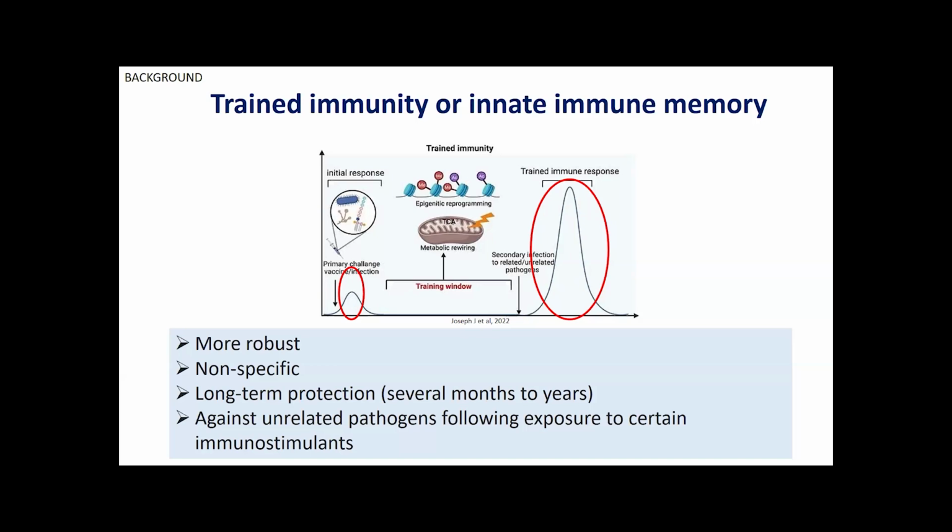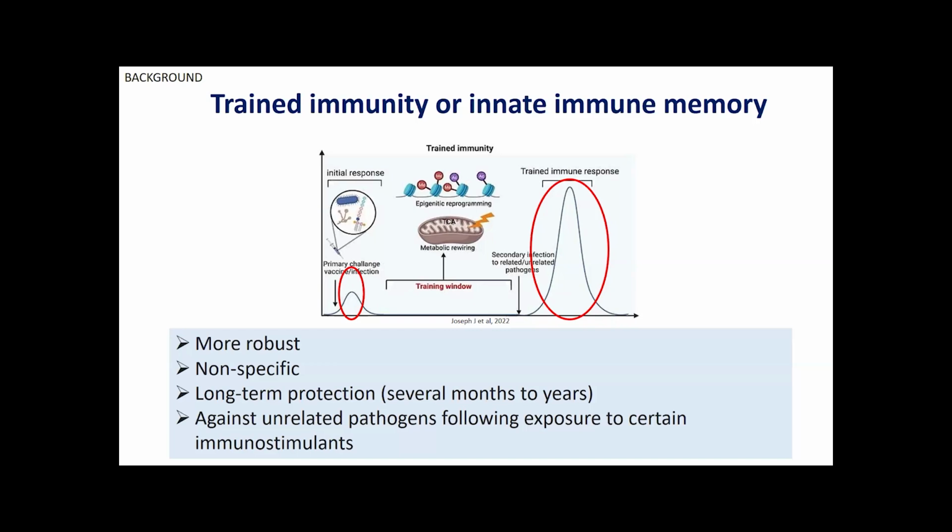I also want to give you a very interesting example here. During the COVID pandemic, there were some countries which had high disease severity and mortality, whereas other countries had less disease and lower mortality rates. Scientists looked into that and found that the people in countries with low mortality rates had been exposed to BCG vaccination in the early stages of life. And this is because of the innate immune memory.